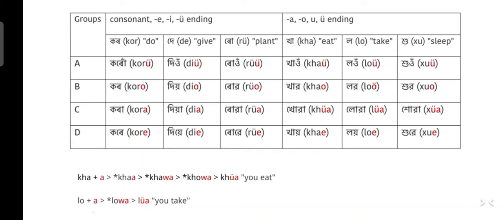First group includes consonant ending like kor, kor means do. A ending, A ending like de, de means give. E ending is not mentioned here because E ending is almost not used in Assamese, in standard Assamese.